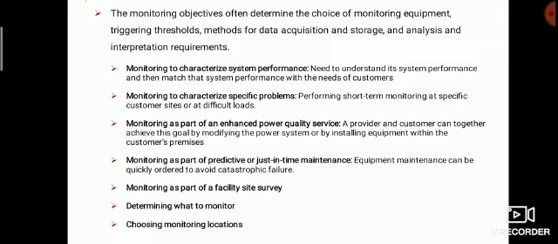Next one, determining what to monitor. Power quality encompasses a wide variety of conditions on the power system. Important disturbances can range from very high frequency impulses caused by lightning strokes or caused by chopping during circuit interruption, to long term over voltage caused by a regulator tap switching problem.